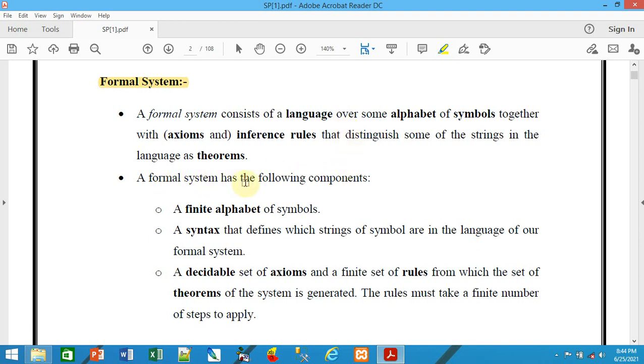The formal system has the following components. First of all, a finite alphabet of symbols, as I have told, and the syntax that defines which strings of symbols are in the language of our formal system. Most of the times the function name will be there, but the syntax is very important, as we can see in the C language.